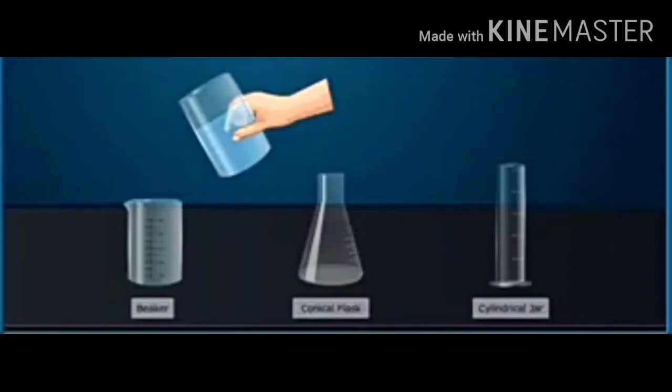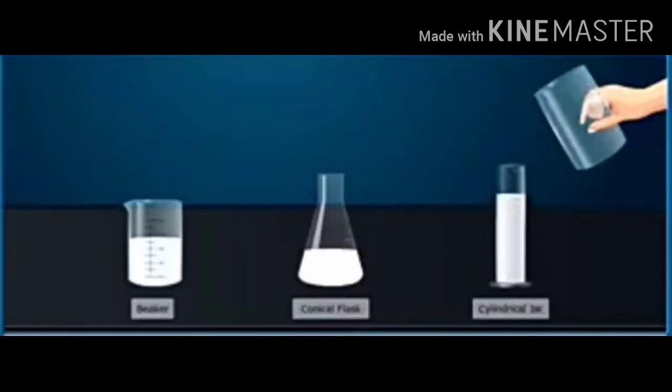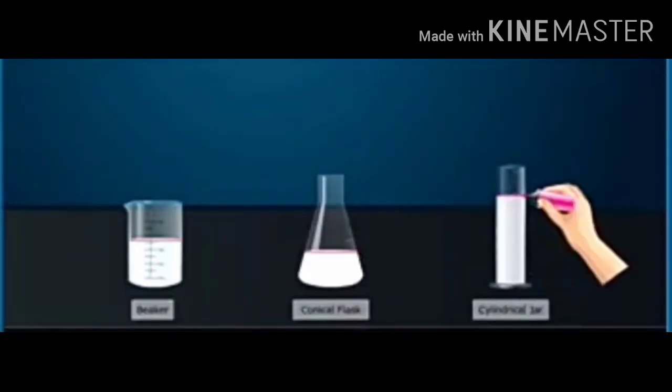Let us perform an activity to identify the shape and volume of liquids. First of all, collect different containers of various shapes like a beaker, conical flask, and cylindrical jar. Take some water in a glass. Pour the same amount of water in each container. Mark the level of water and observe the shapes. Repeat the same process with milk and oil.